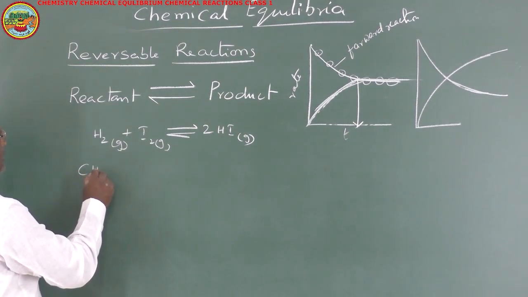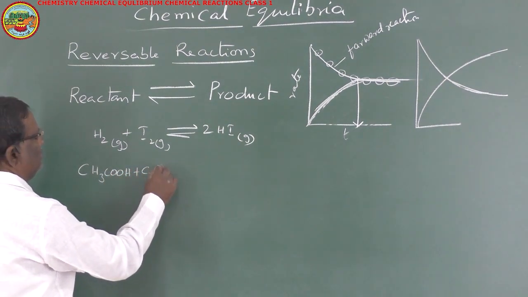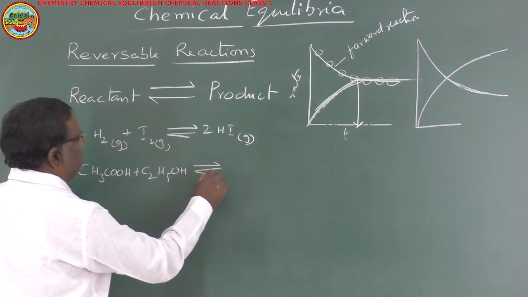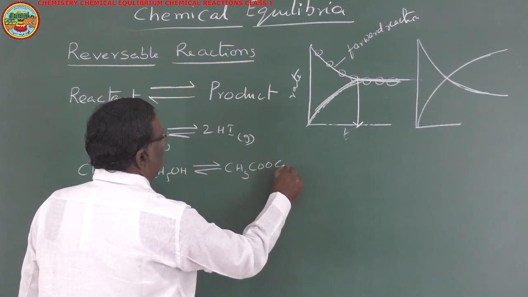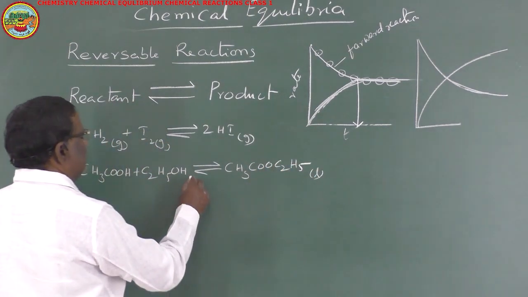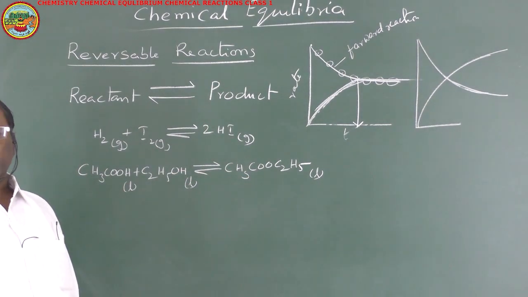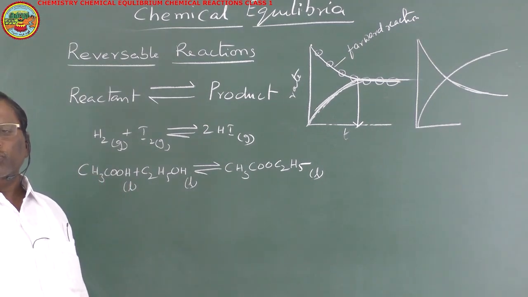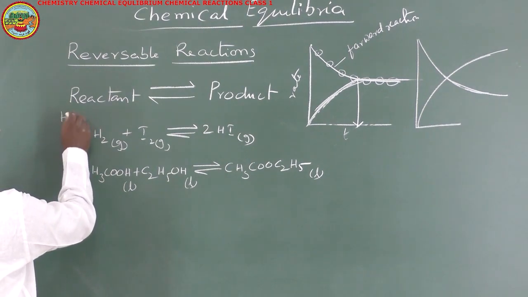Similarly, CH3COOH plus C2H5OH reversibly gives CH3COOC2H5. This is liquid, this is liquid, and this is liquid. All are in the liquid state. This is also another example of homogeneous equilibrium. Homo means same.